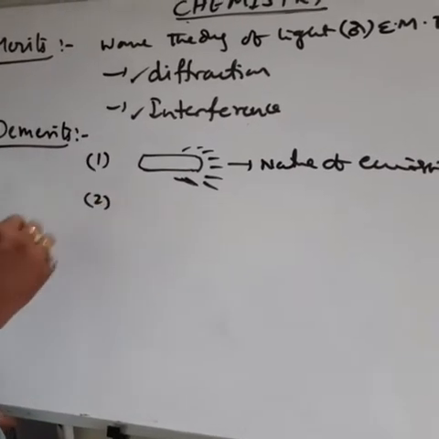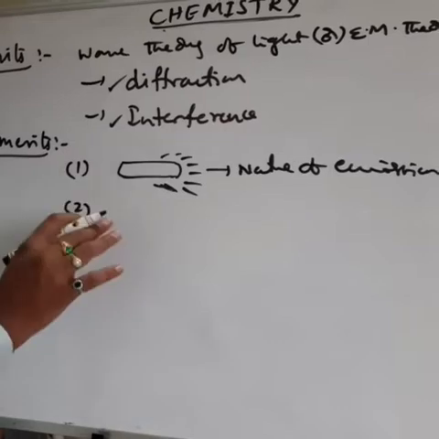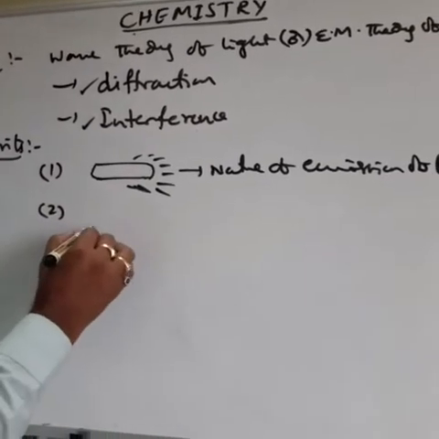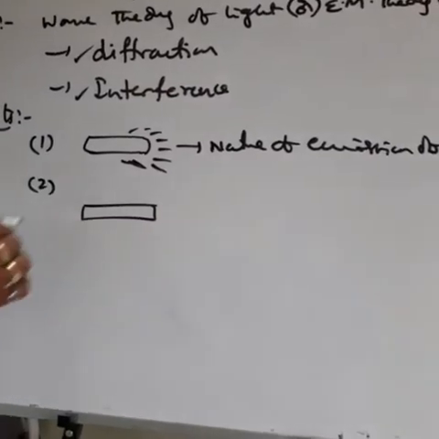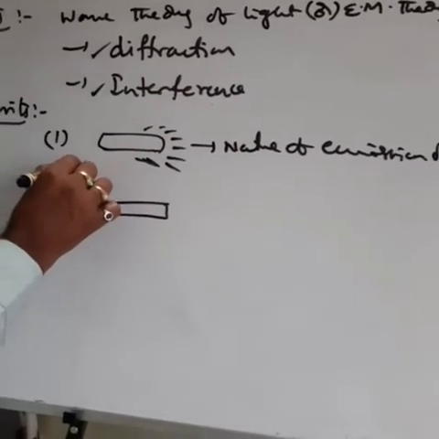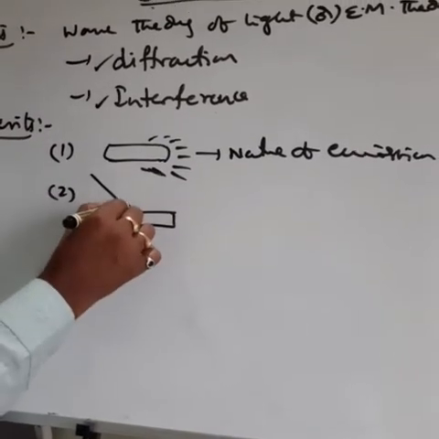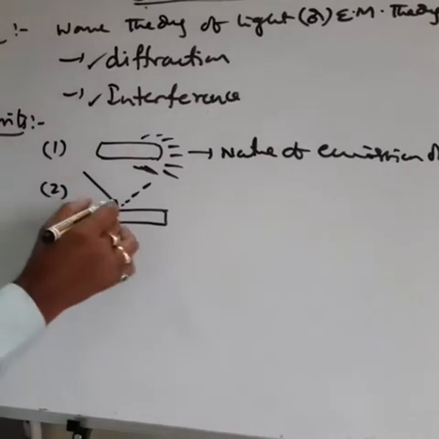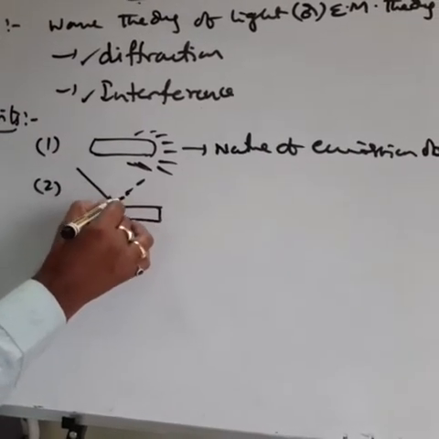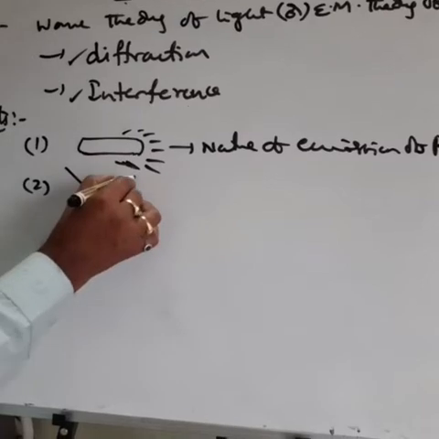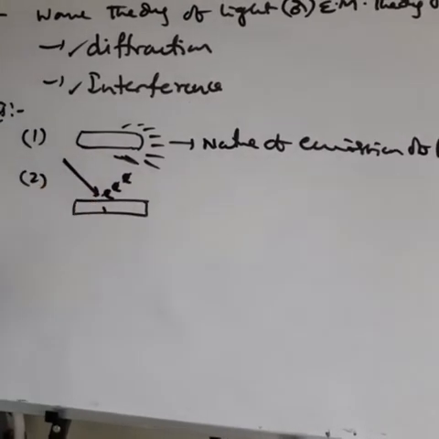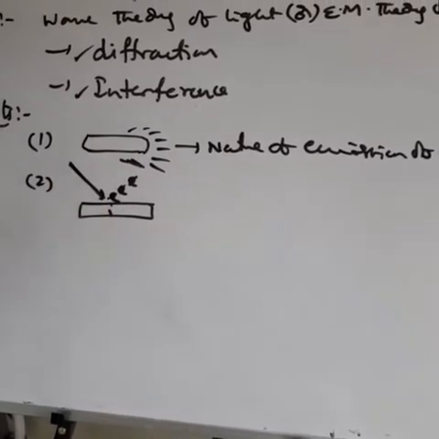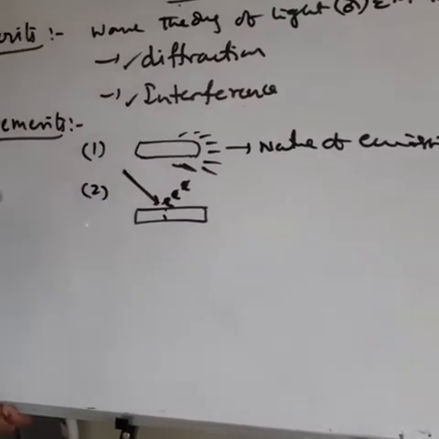Then the second point: the emission of electrons from the metal surface when radiation strikes on it. For example, this is a metal surface. If light is passed on the metal surface, electrons come out of it. Why are electrons emitted from the metal surface when radiation strikes on it? That is also not explained by the wave theory.